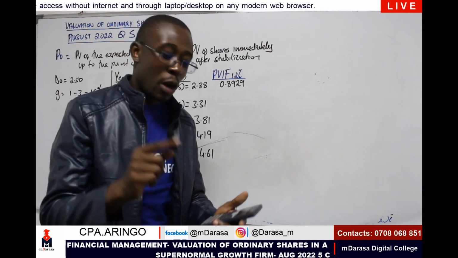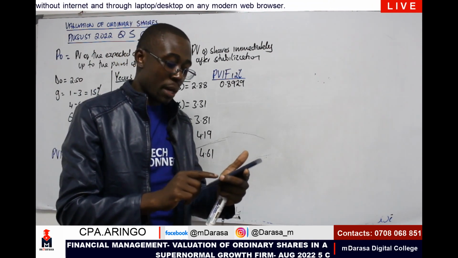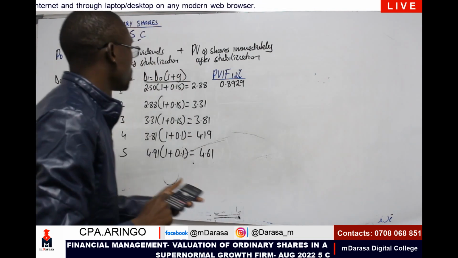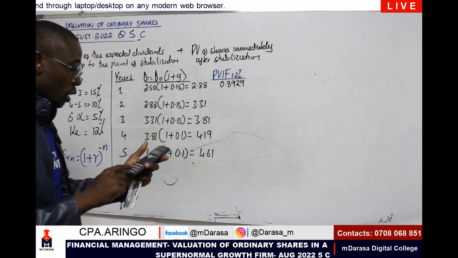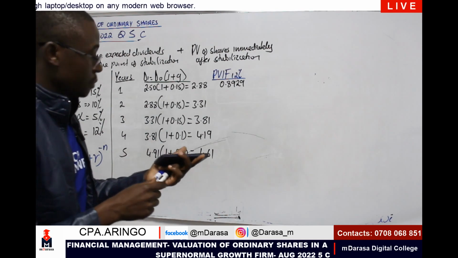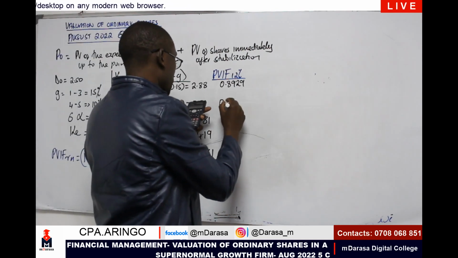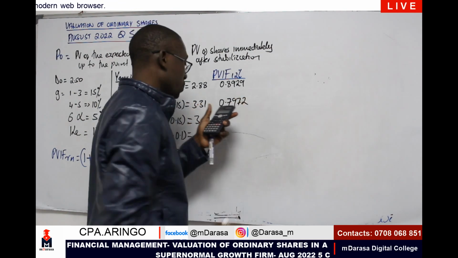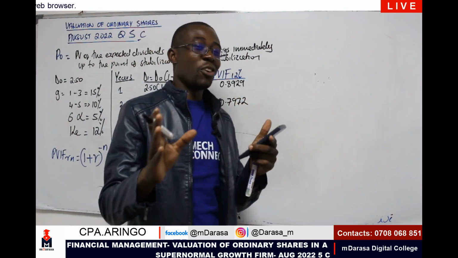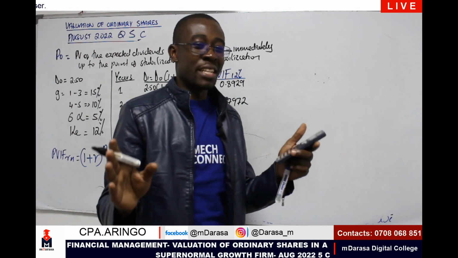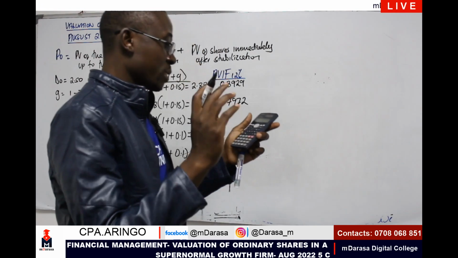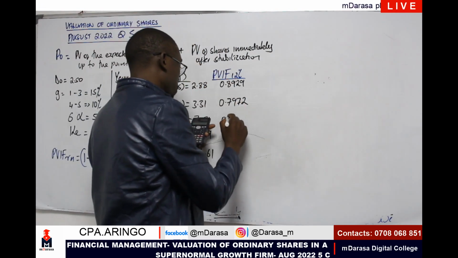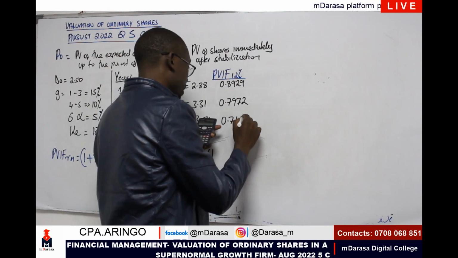I divide by 1 plus r, which is 1.12, since my r is 12%. That should give us 0.7972. Afterwards, see the magic. I just click the equal sign to give me 0.7118.